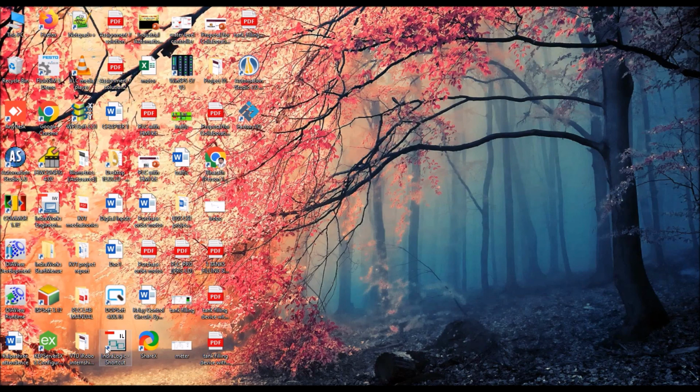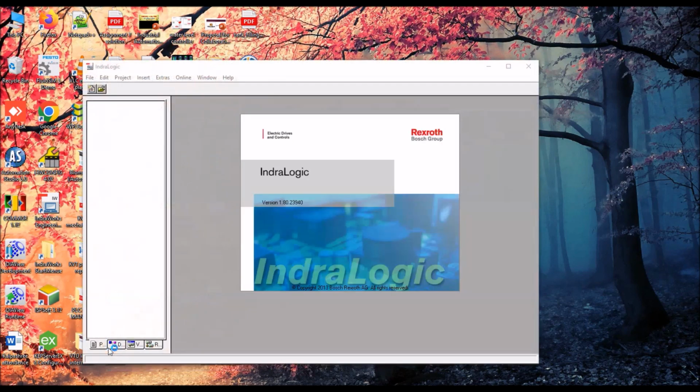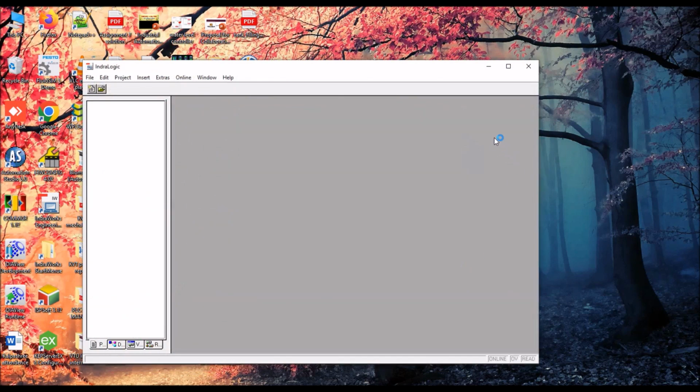So now, how to rotate objects in visualization using Indralogic software. So that is what we are going to demonstrate now.